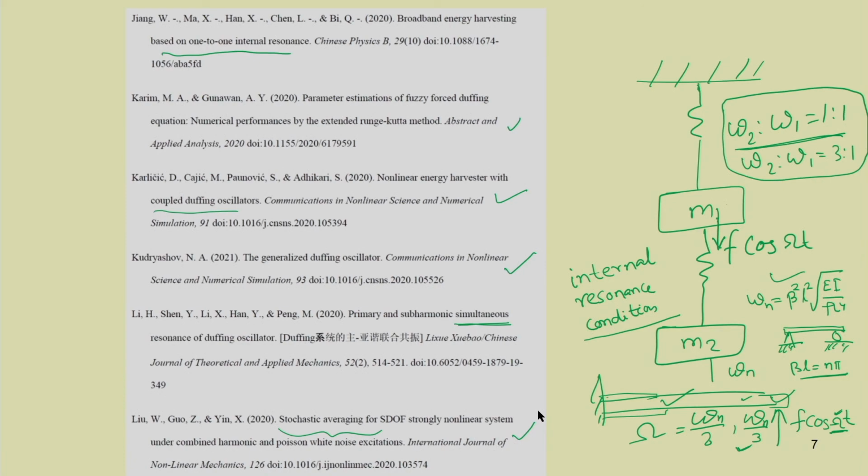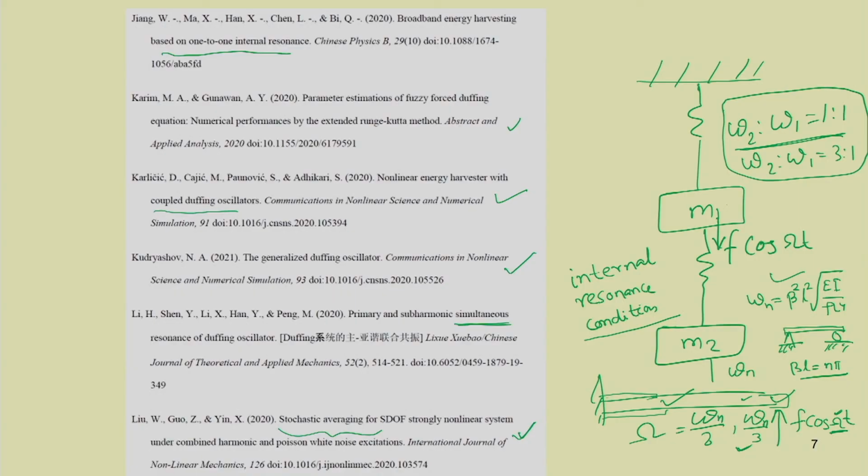So, there are several papers available, but I have shown some sample papers which are published in 2000 and 2020 and 2021. Only the papers from 2020 and 21 have been shown. You can go through some recent papers also which are published in different journals related to nonlinear vibration. Okay. So, let us see the Duffing equation.